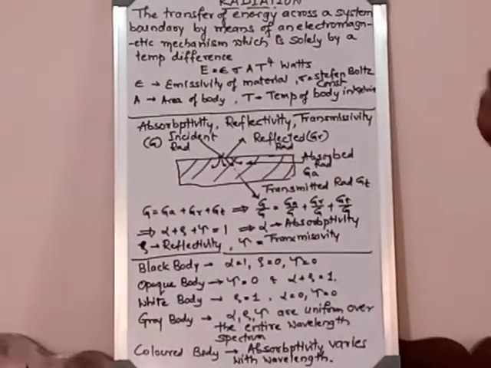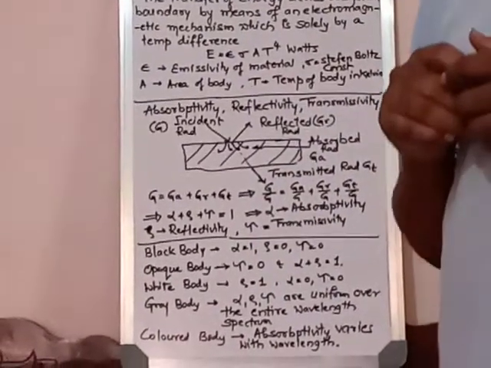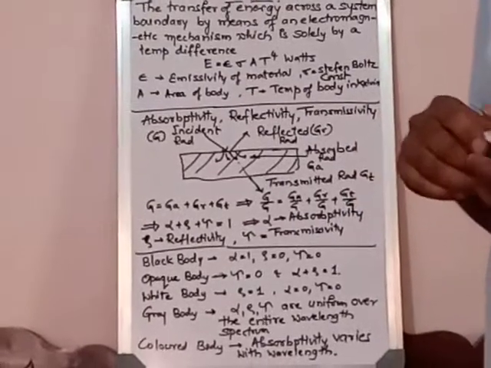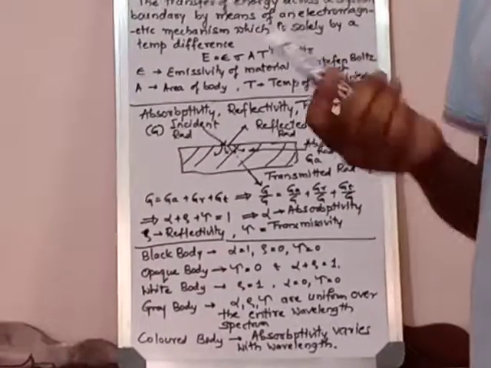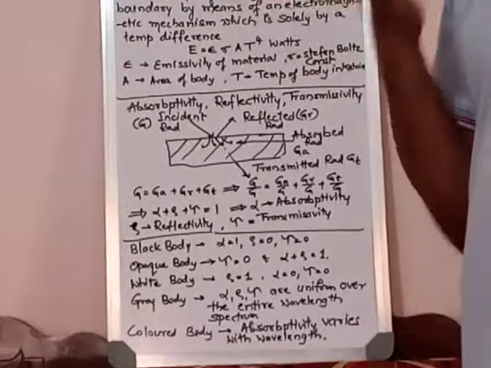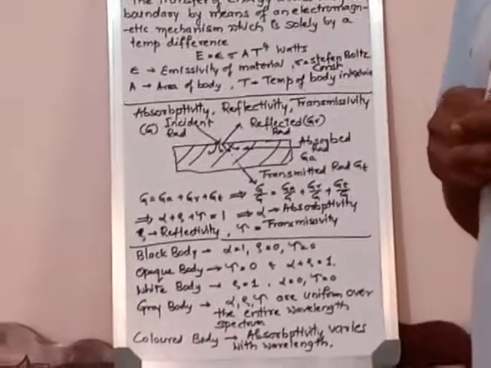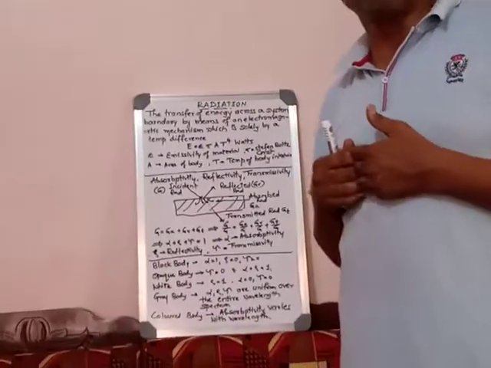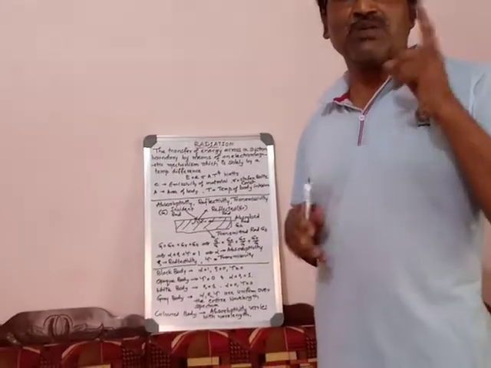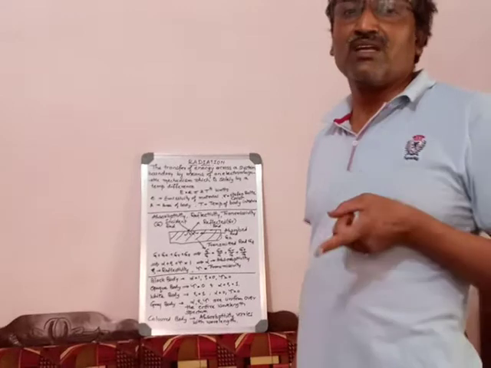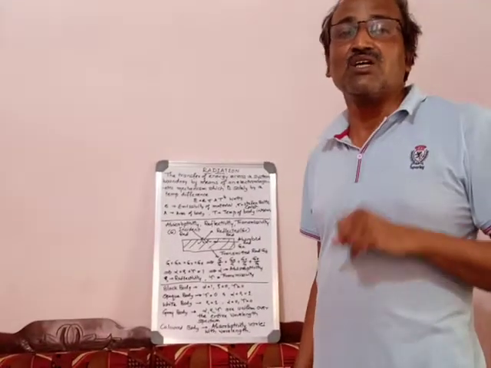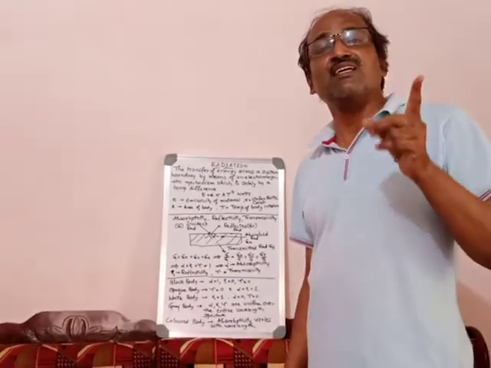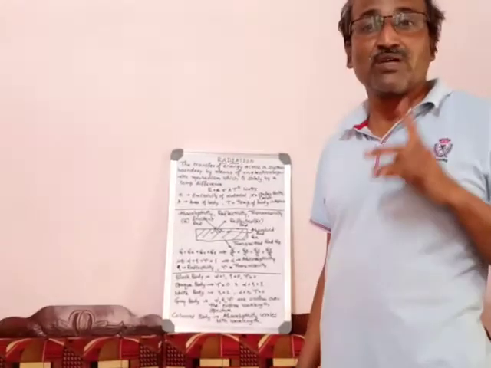The erroneous way we work is that in conduction and convection we use degree centigrade, because the temperature difference is in degree centigrade with a single power. When you take Kelvin or degree centigrade, the answer will not change. But one thing you have to remember: compulsorily, in radiation calculations, you have to convert degree centigrade into Kelvin, otherwise your answer will be wrong.